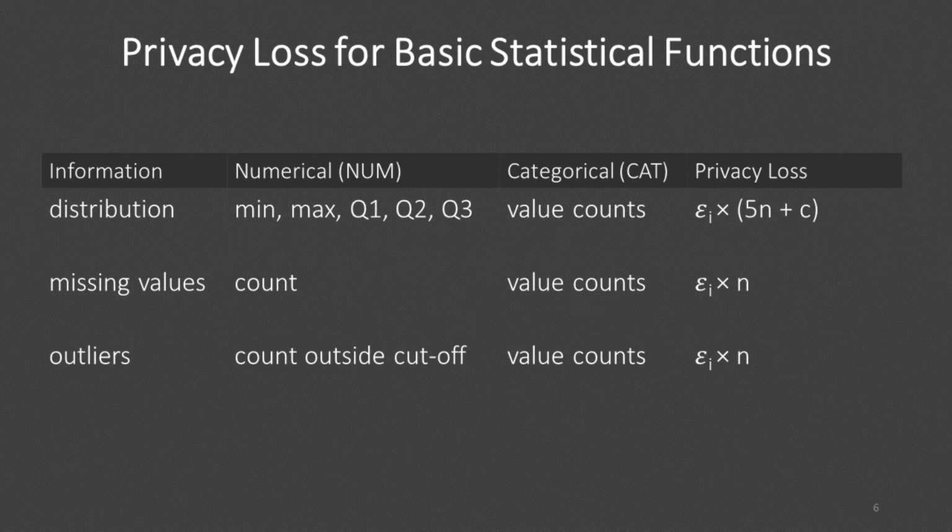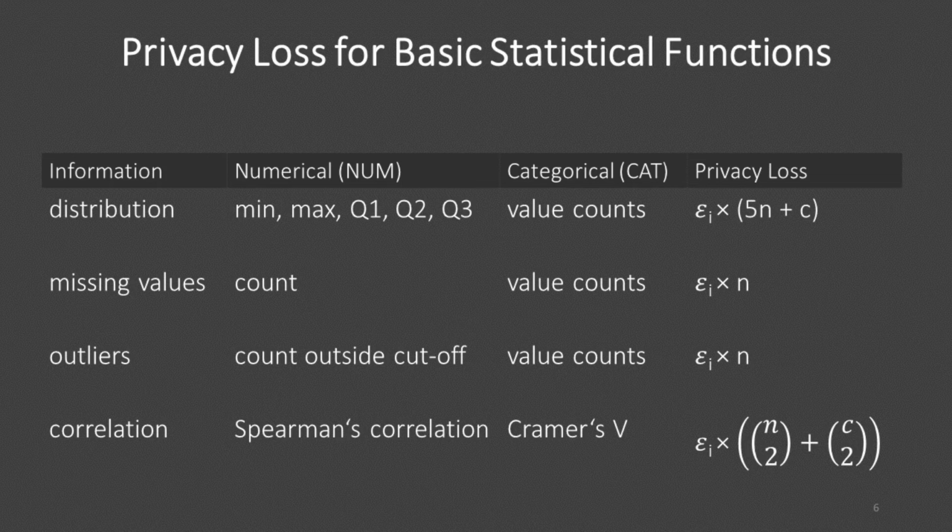The missing values as well as the outliers of categorical variables are visible from the value counts. Therefore, the privacy budget only increases by the number of numerical variables. We quantify the relationship between two variables using the Spearman's correlation for numerical and Cramér's V for categorical variables. The privacy budget increases by the number of permutations.